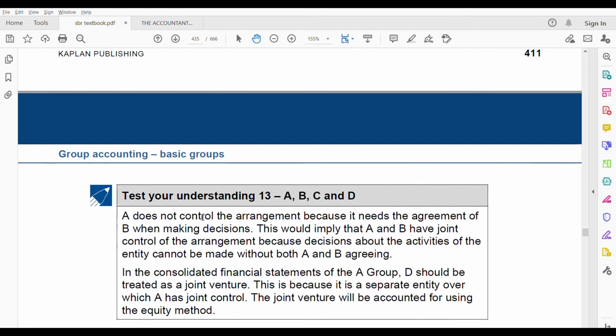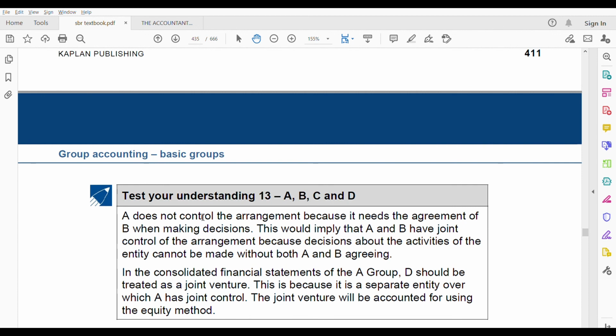They told us that at least 75% is required, but A only has 50% and B has 30%. Even if A takes C also, they will not get control because C has 20%. So 50 plus 20 is just 70. You need more than 75. A and B together make more than 75%: 50 plus 30 makes 80%. So unless A is in joint control with B, they cannot lead D.